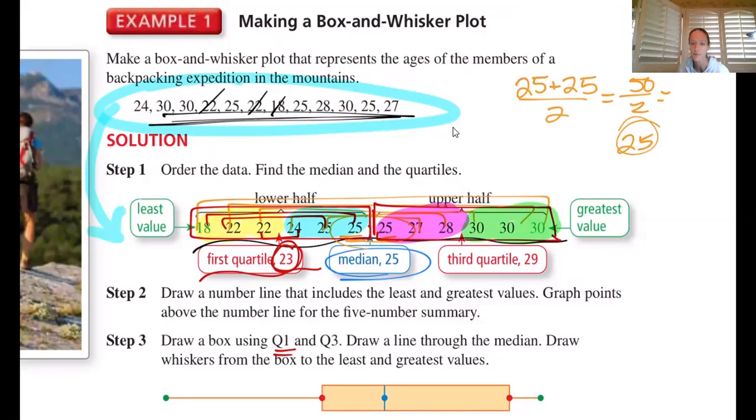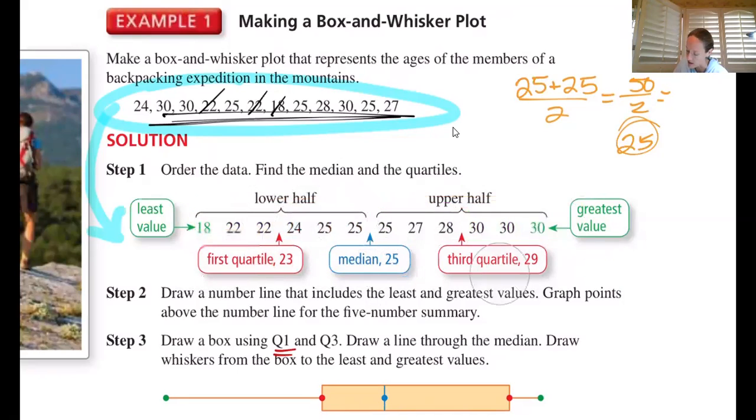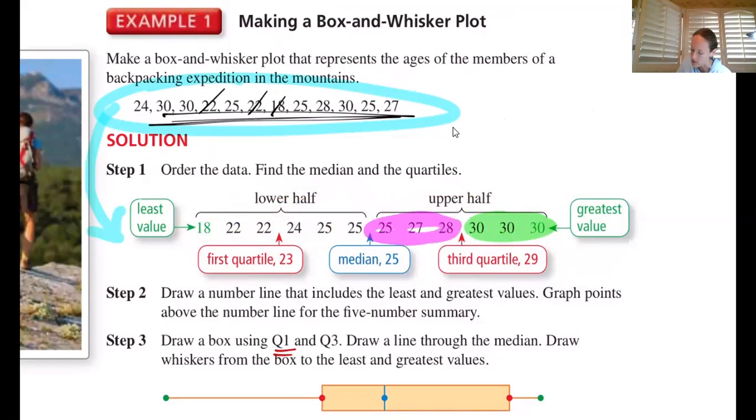This is getting a little bit messy, so let me go ahead and get all of this extra work off. Let me get back to my highlighters real fast so we can see each of these. So we have the last quarter, and then we have the next quarter, which I think I had as pink, and then the next quarter of data. Now it depends on how many data points you have as to what those quarters are, but there are 12 total data points in this set of data. So then we can say 1/4 is by 3s. So 3 and 3 and 3.